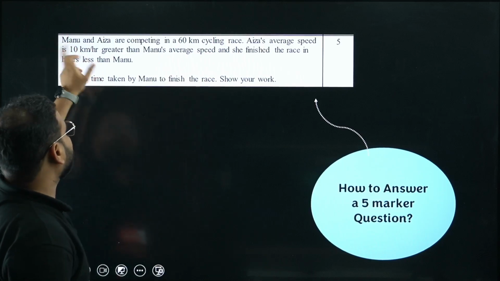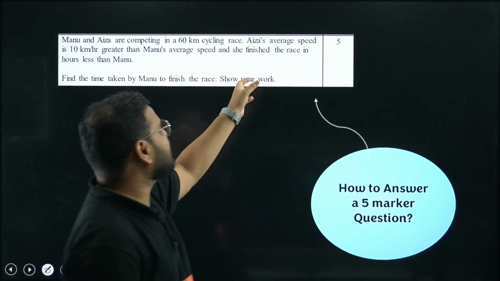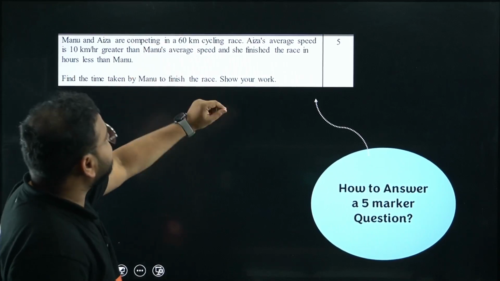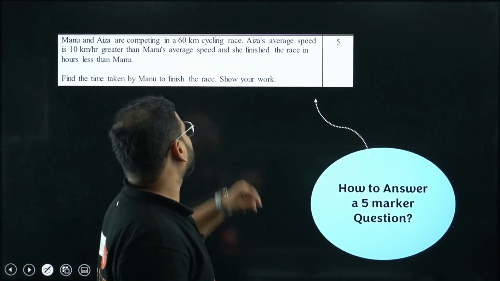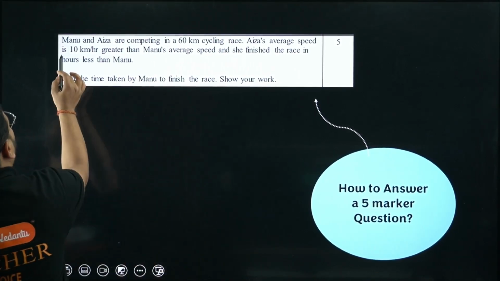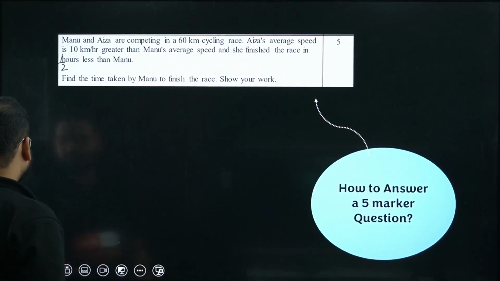This is a word problem. Manu and Aiza are competing in a 60 km cycling race. Aiza's average speed is 10 km per hour greater than Manu's average speed. She finished the race half an hour less than Manu. Find the time taken by Manu to finish the race. I think there's a mistake here, this should be half hour less. Okay, all right, sir. So this is the question given.